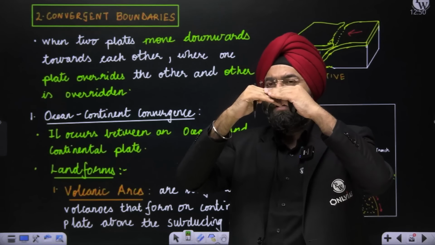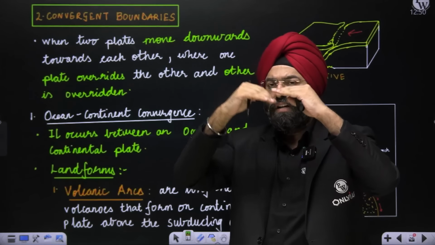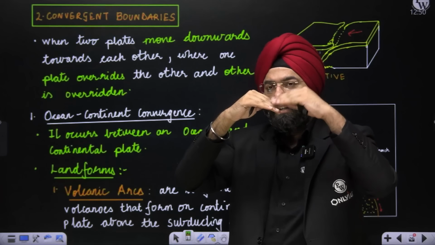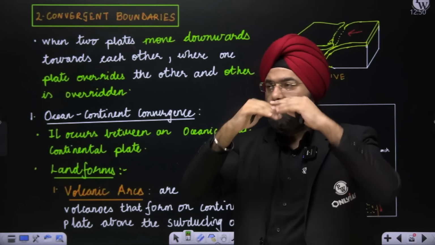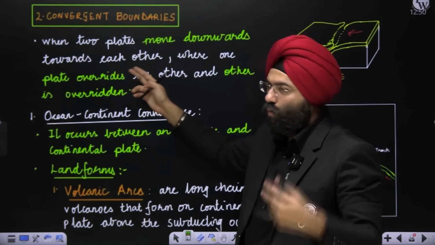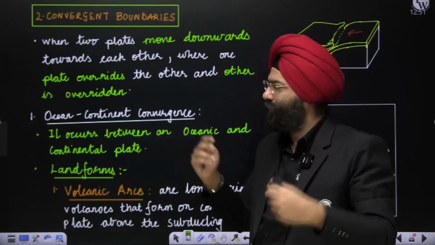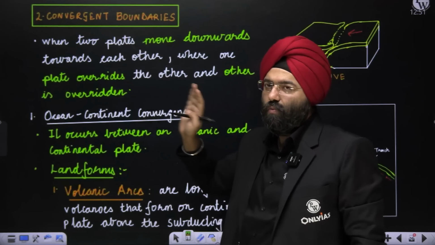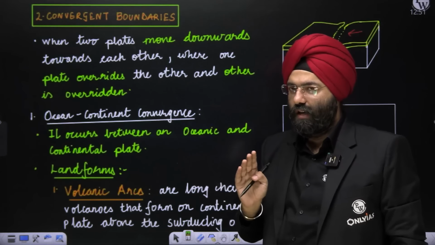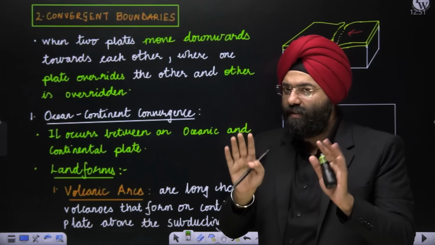A little bit of change will be taking place on this also, but the one which is basically subducting, the other will be the one which is in this position, right? So one overrides and the other is overridden. Similar language in a different form. Now this convergent or convergence can basically take place in various ways and various situations.